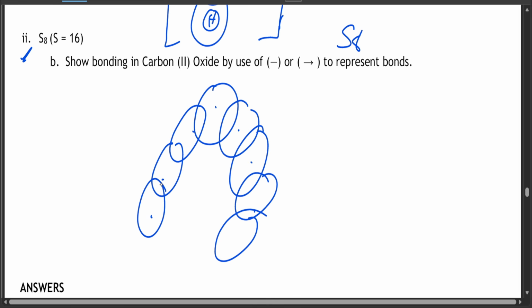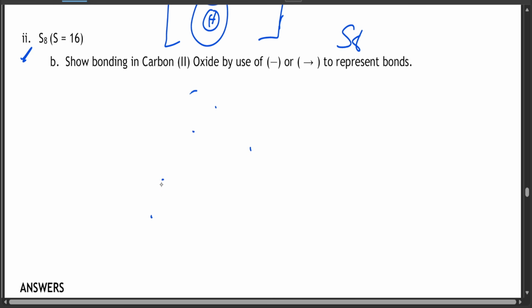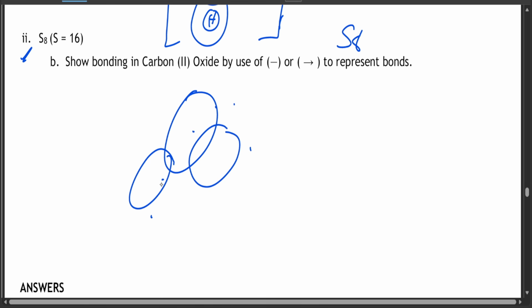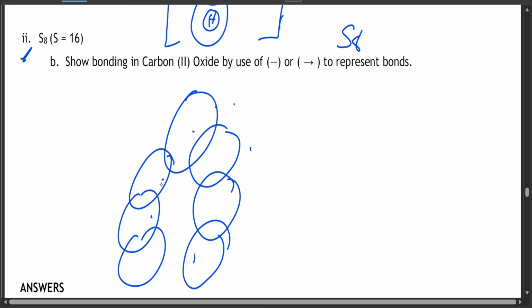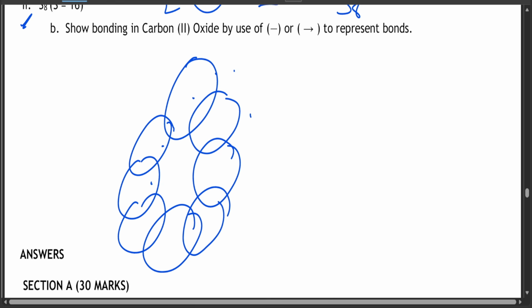Even I myself get confused. Let me redo it. This is 1, then 2, 3, 4, 5, 6, 7, and 8. Okay, that is enough. So basically what happens here is this way.